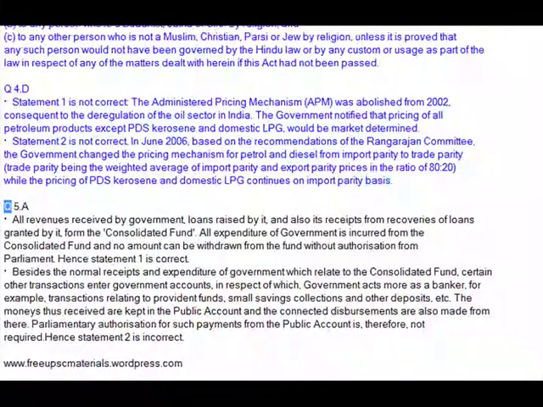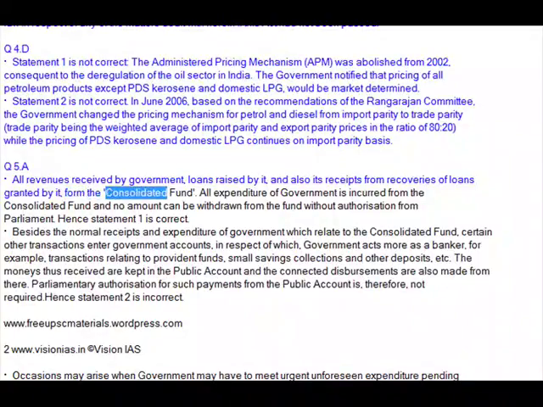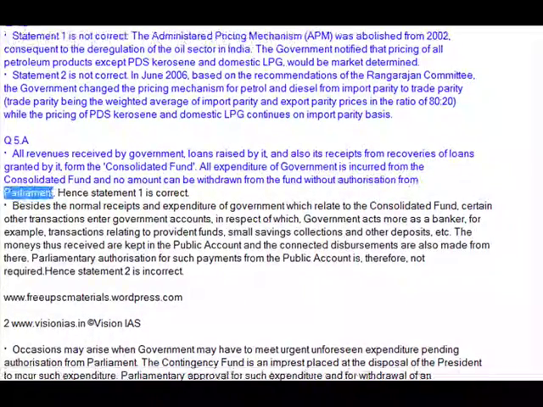Q5. A. All revenues received by government, loans raised by it, and also its receipts from recoveries of loans granted by it, form a consolidated fund. All expenditure of government is incurred from the consolidated fund and no amount can be withdrawn from the fund without authorization from Parliament. Hence Statement 1 is correct.